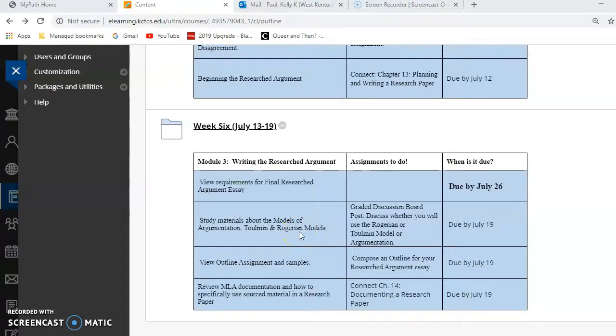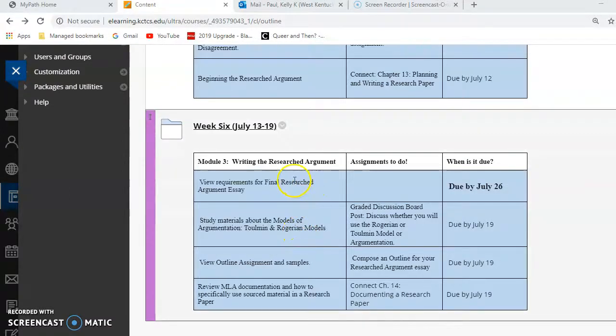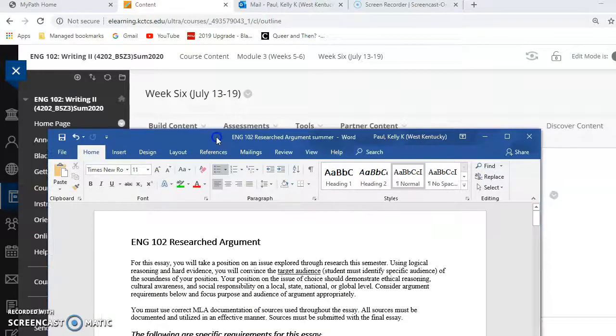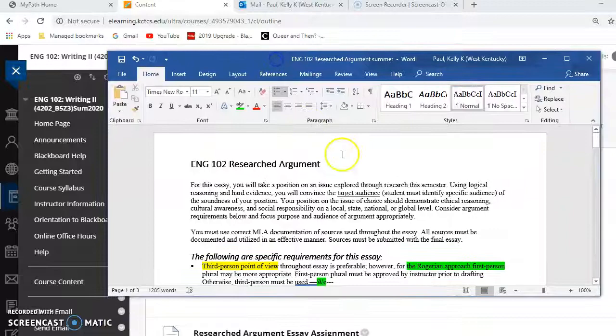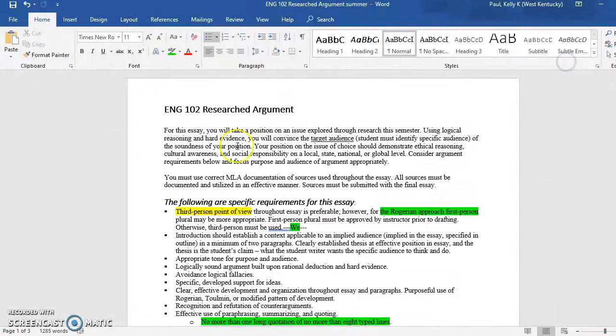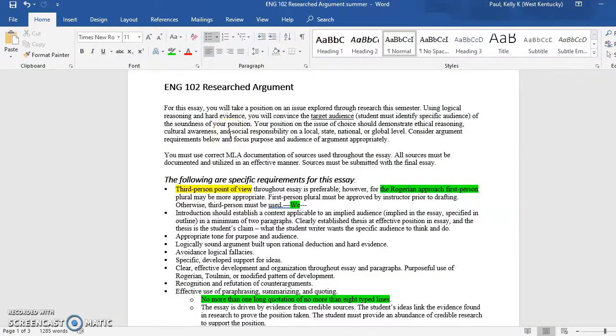In English 102 this week, we will be working on the final research argument essay. The first document that we will discuss is the actual assignment. Please read through the entire document before starting your assignment. I will, however, highlight some major aspects that you need to pay attention to.